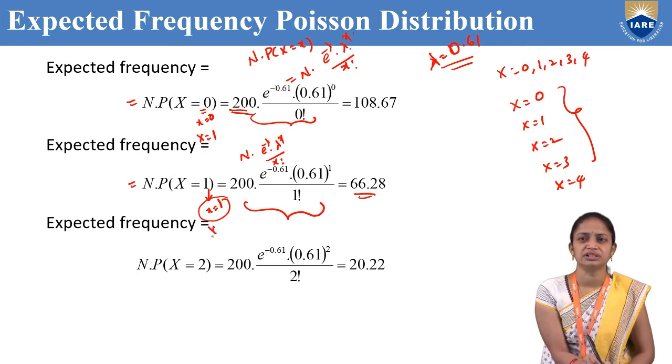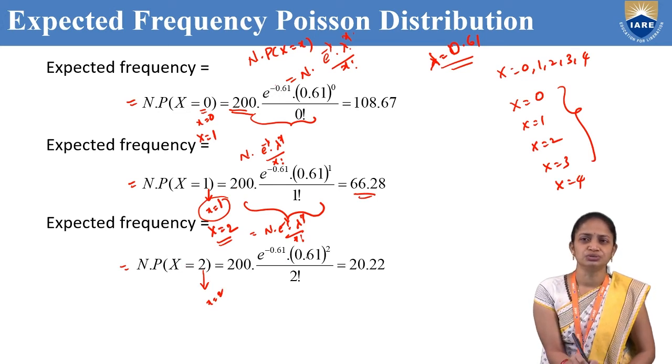Now the expected frequency for x equal to 2. That is n into probability of x equal to 2. The formula is capital N into e power minus lambda, lambda power x by x factorial. Substituting, N is 200, lambda is 0.61, and small x is 2, so 0.61 whole power 2 by 2 factorial. If we simplify this, we will get 20.22.